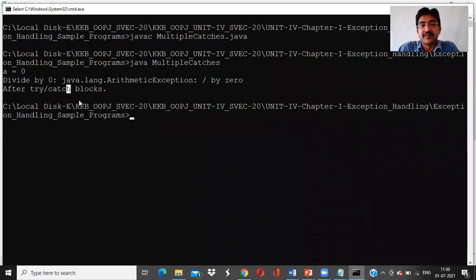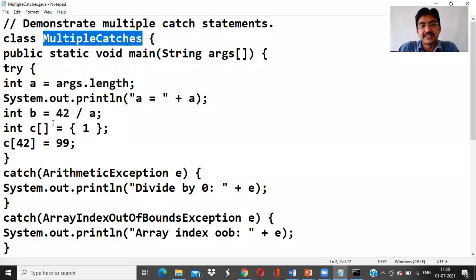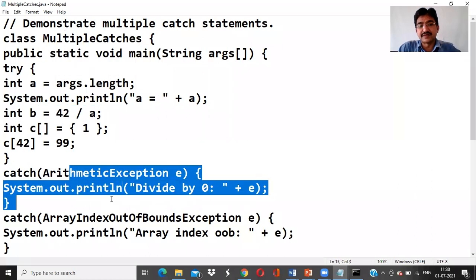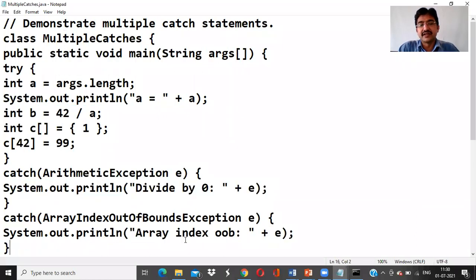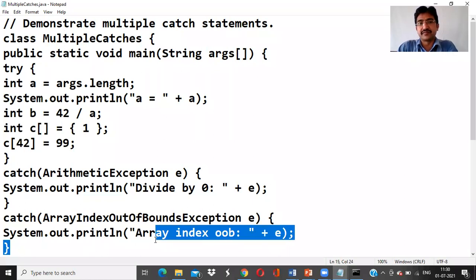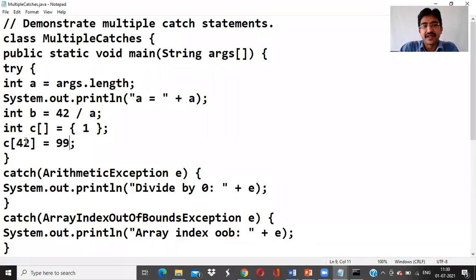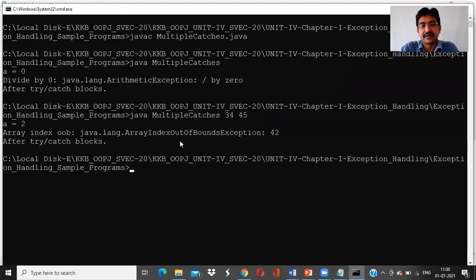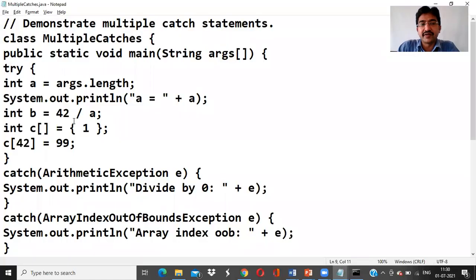Now remember one more thing: once it has raised an exception here, it is automatically caught and displays that message, and it executes the rest of the code. And say for example, if I am giving any input here, 23, 45, for example. Now a equal to what? 2. Now when a equal to 2, what happened?